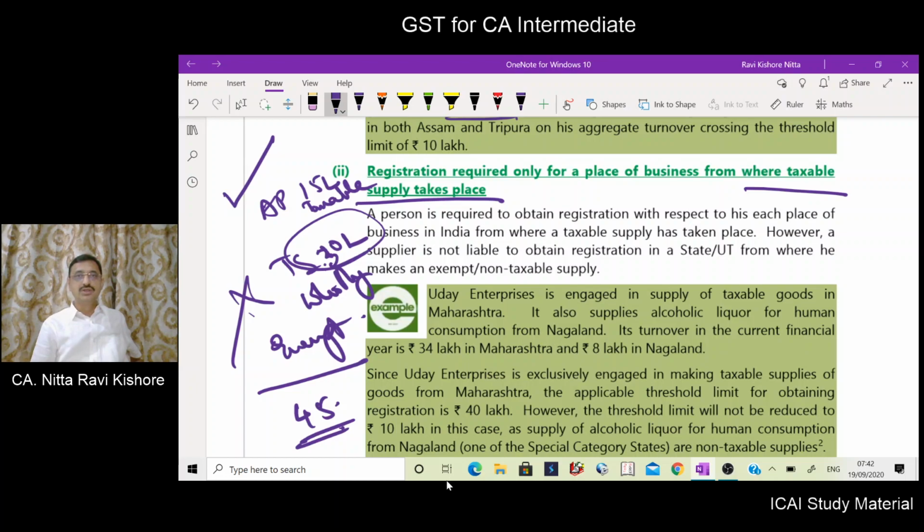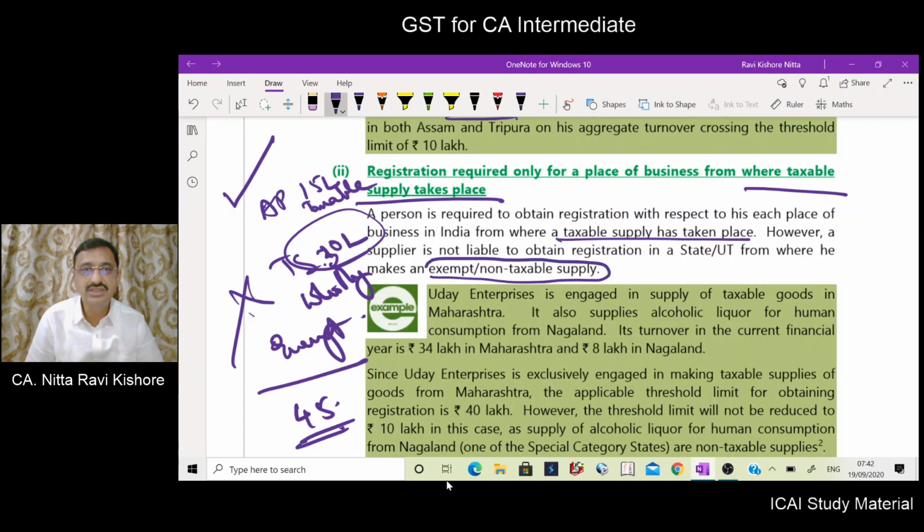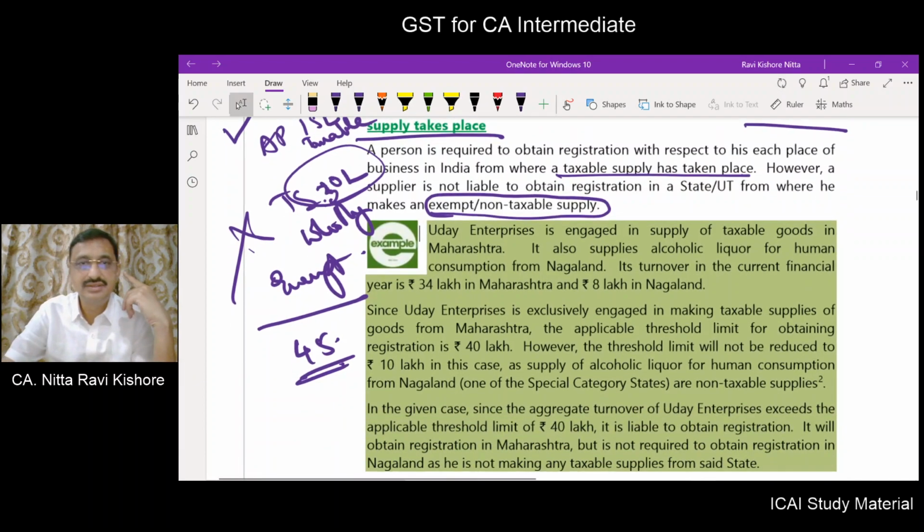Okay. So a person is required to obtain registration with respect to each place of business in India from where taxable supplies take place. He is not liable to register in a state from where he makes only exempt or non-taxable supply. Let's understand this by way of an example.